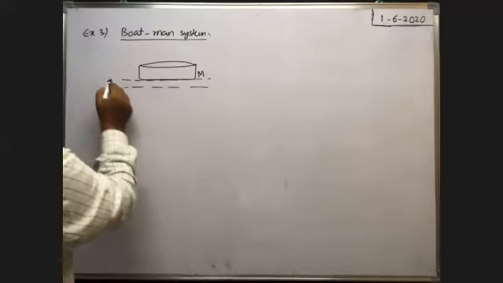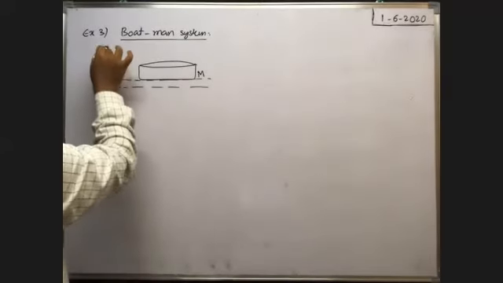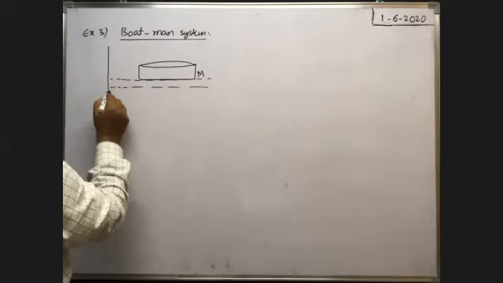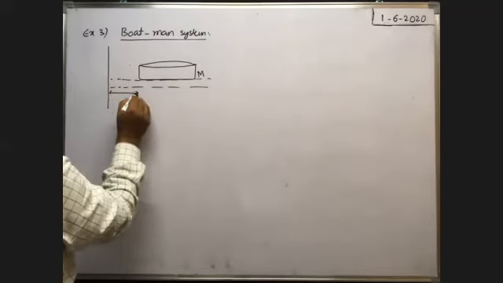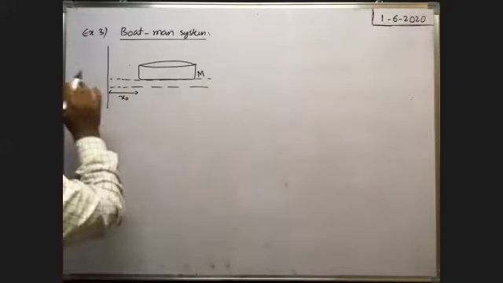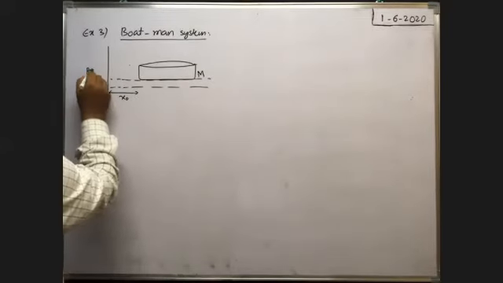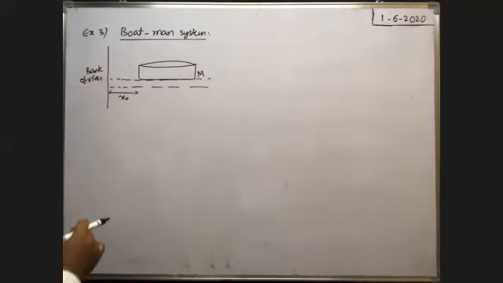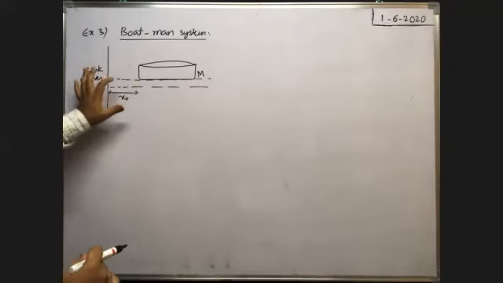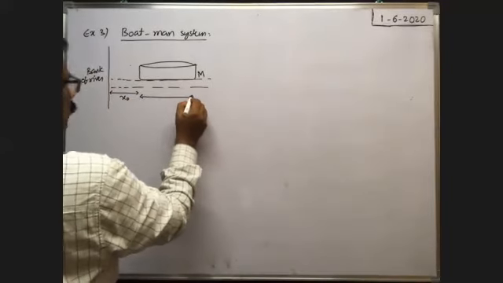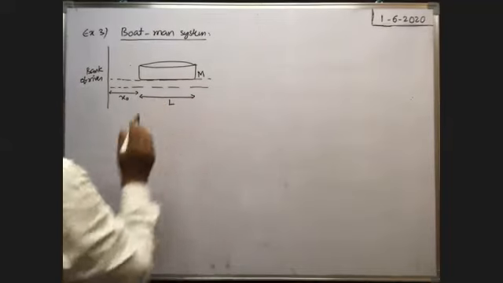Here, this boat is, here it is the bank of the river. Initially the boat is at a distance x naught from the bank of the river. The length of the boat is say L.